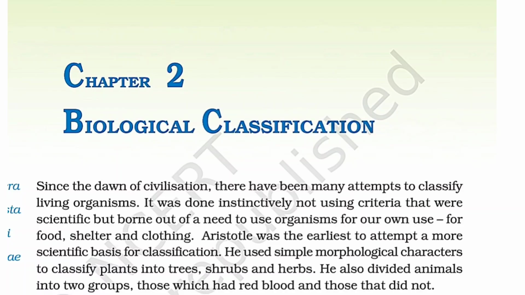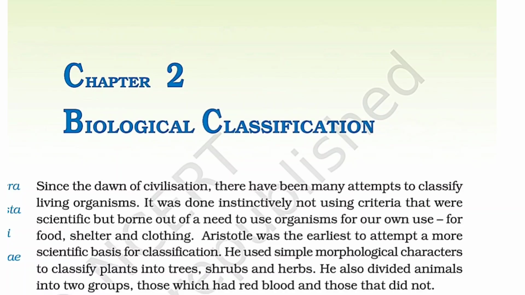Since the dawn of civilization, there have been many attempts to classify living organisms. It was done instinctively, not using criteria that were scientific, but born out of need to use organisms for our own use, like for food, shelter, and clothing.